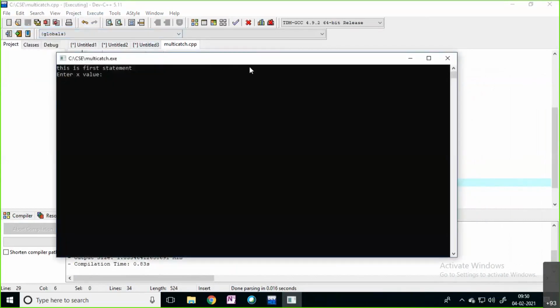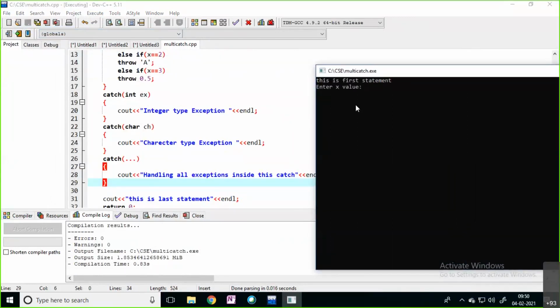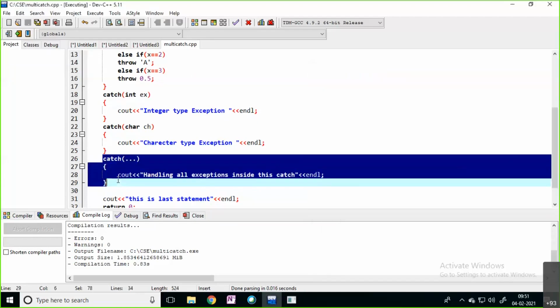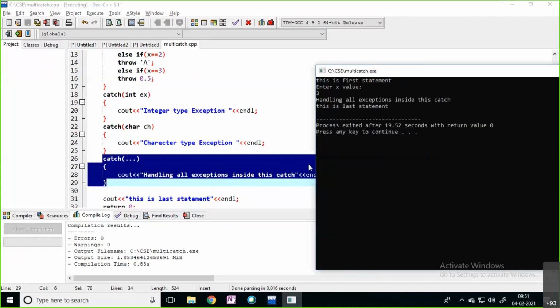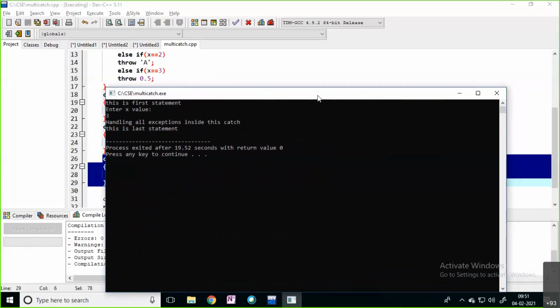Now the first statement is printed. Now directly I am going to enter the x value 3. For x value 3, it is actually raising a double type exception. But there is no catch block for double type exception. I have written one catch block which is going to handle all the exceptions. Now you can see it says handling all exceptions inside this catch. Which catch block executed now? This particular one, which is responsible for handling all the exceptions. Clear, right?